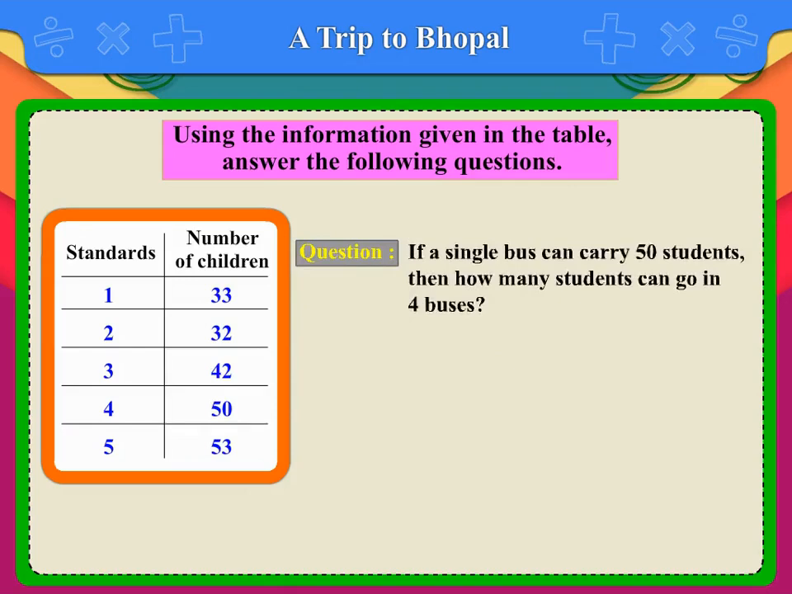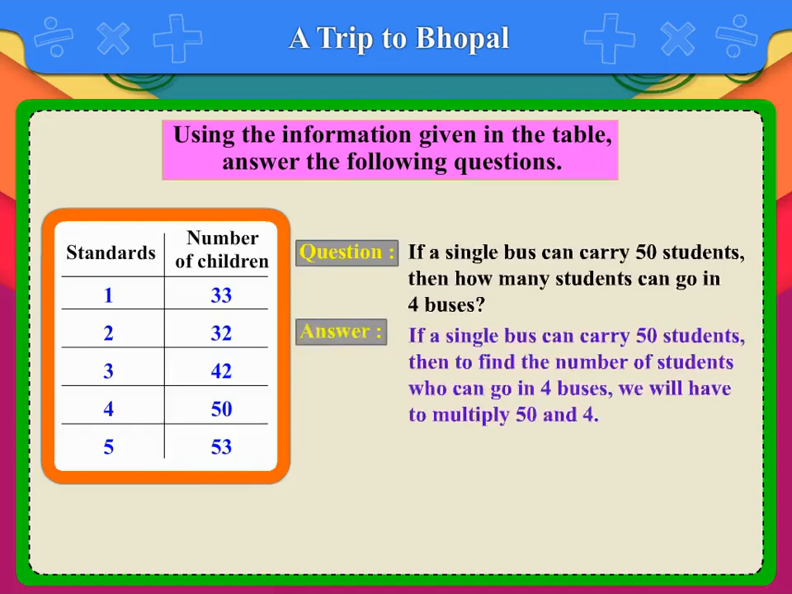Question: If a single bus can carry 50 students, then how many students can go in 4 buses? Answer: If a single bus can carry 50 students, then to find the number of students who can go in 4 buses, we will have to multiply 50 and 4. The product of 50 and 4 is equal to 200. So, 200 students can go in 4 buses.